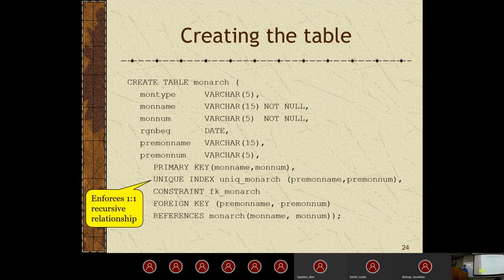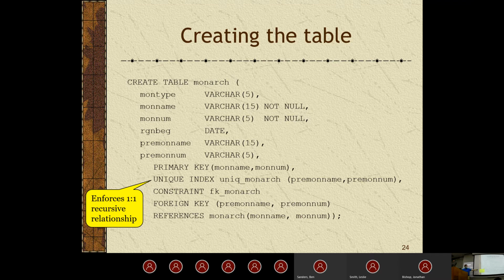So let's just go ahead and create this table. Basically, we're just going to create the table, put in all our attributes. Here's where it gets interesting, though. We're going to assign the unique index of unique monarch, and define that index. It's an index we haven't talked about yet a whole lot. Basically, it's almost like an attribute, but not quite. It aids in searching through our database and running queries, as long as we have it be unique. We can certainly do lots of things there, but for now, we're just going to think about this as allowing us to add in this constraint.